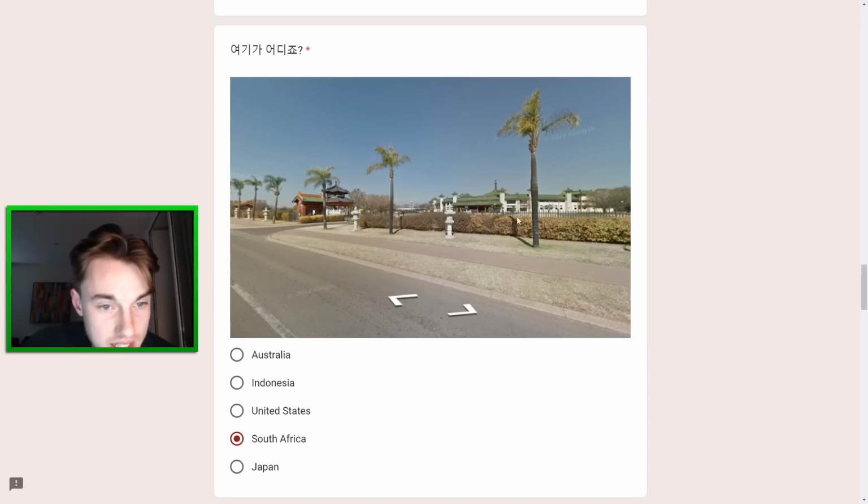The fact that it's got big fences around it as well is seeming fairly good for South Africa, but yeah, I don't know. It's definitely interesting. I don't know how much of a Chinese, maybe Chinese, Japanese population that South Africa has. It's probably not that many, but I think the infrastructure fits too nicely for it, so I'm gonna go for that.